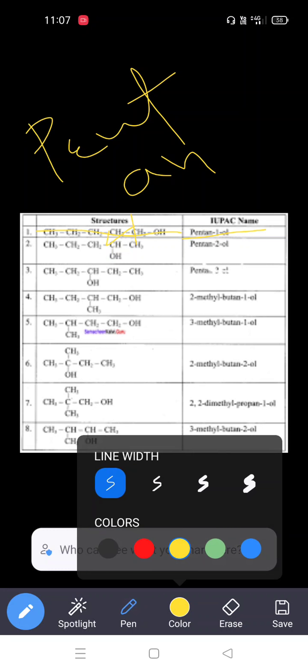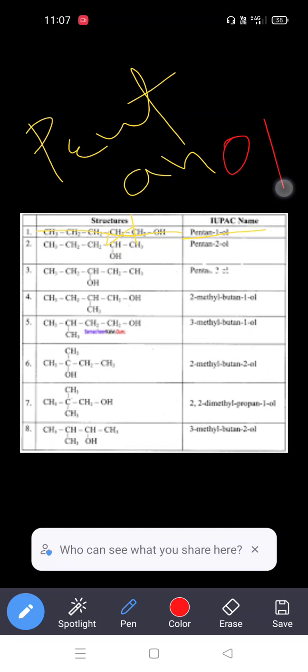OL. So that is pentanol. We also mention the position of the hydroxy group, which is the first position. That's why we give pentanol. Pentanol is the IUPAC name of this compound. So, coming to the next one.